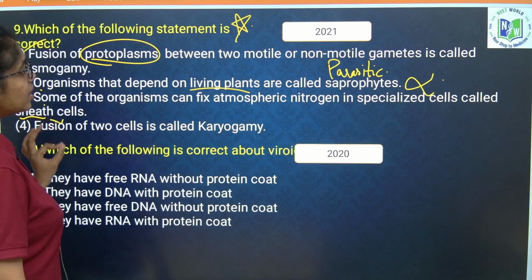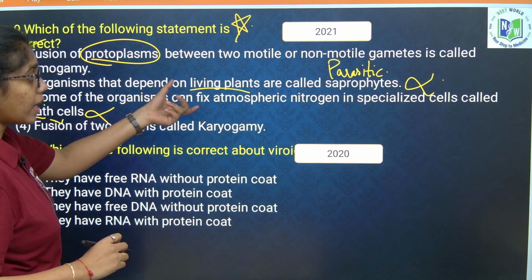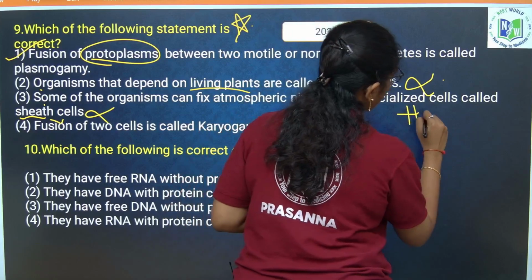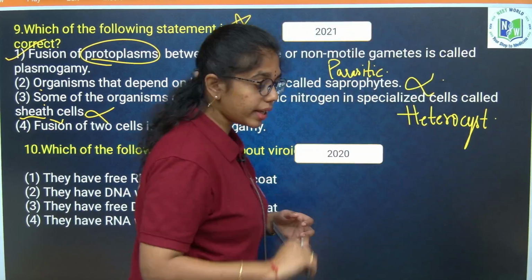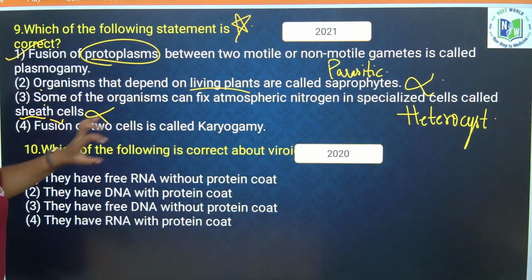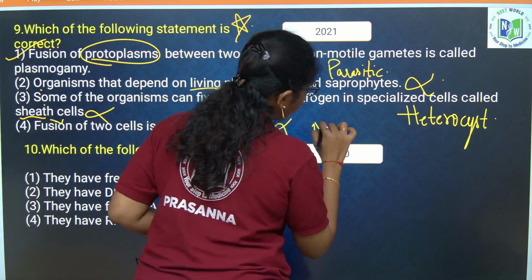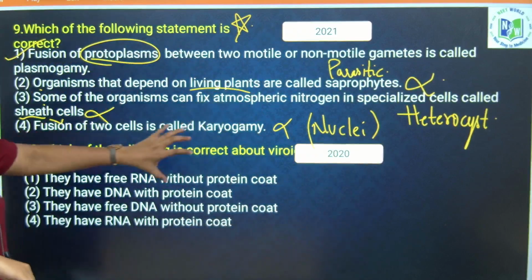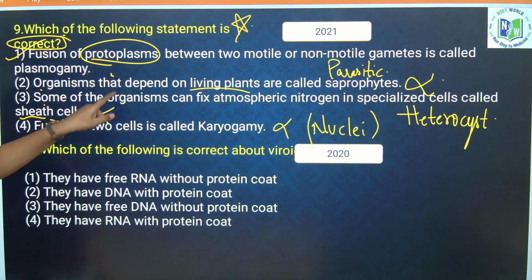Next, some organisms can fix atmospheric nitrogen in specialized cells called sheath cells. No, they can fix atmospheric nitrogen in specialized cells called heterocysts. Clear? Next, fusion of two cells is called karyogamy. Wrong. Fusion of two nuclei is called karyogamy. So yes, all three statements are wrong. He is asking us for the correct statement.